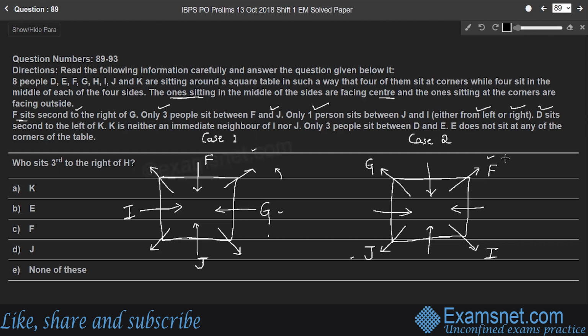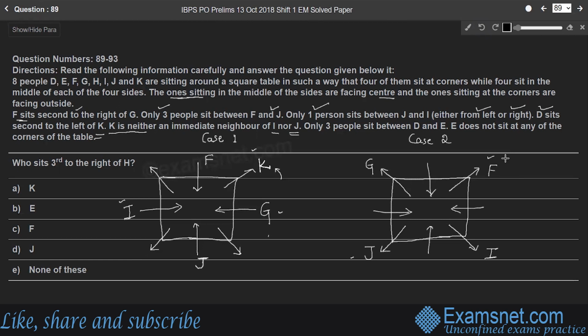Next one. D sits second to the left of K. So what is the position of K? For that, we have to take the next point. K is neither an immediate neighbor of I nor J. So K cannot be the immediate neighbor of I as well as J, right? Therefore, the position of K cannot be these three positions, 1, 2, 3. So all three positions are neighboring positions of I and J here, right? Therefore, in case 1, the position of K will be here.